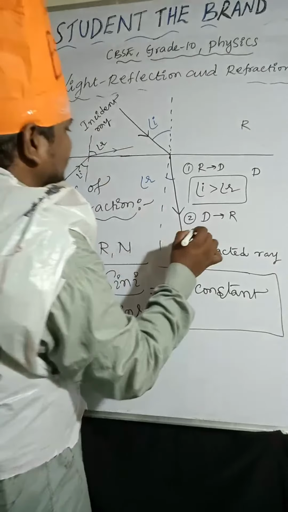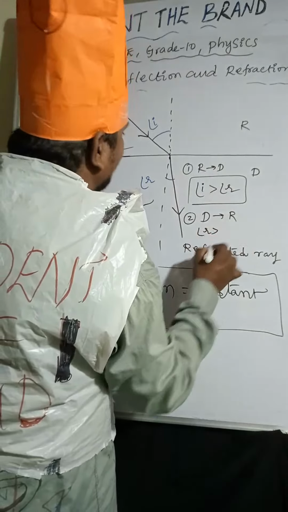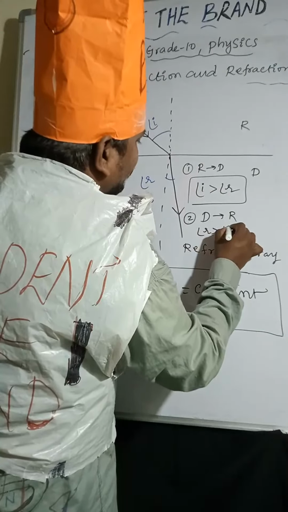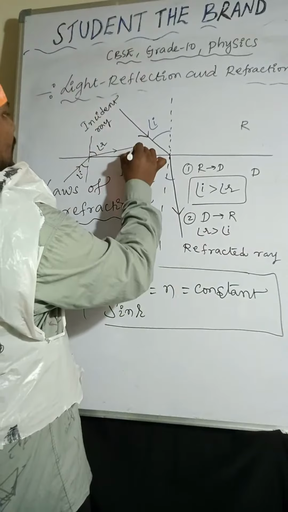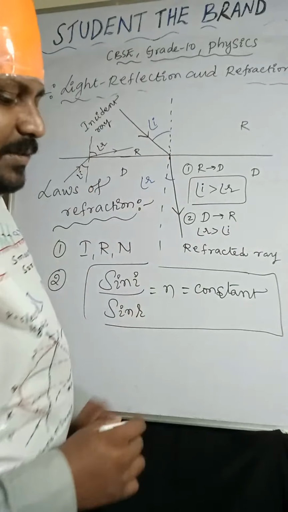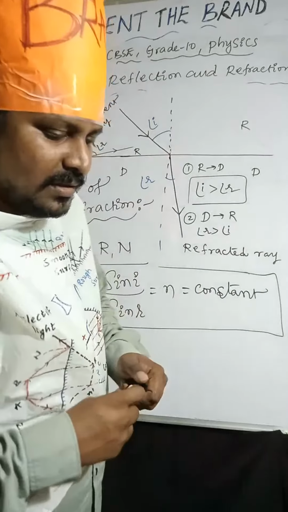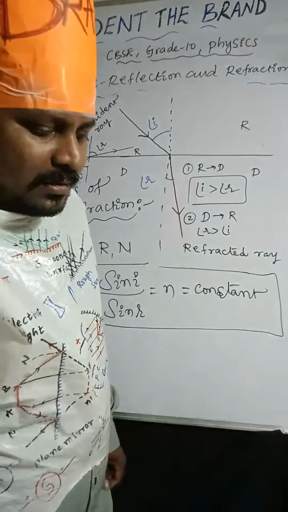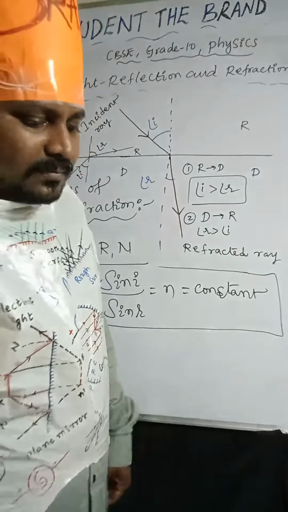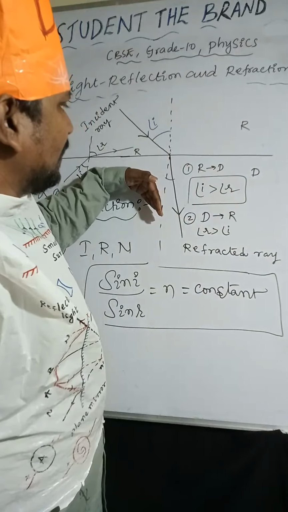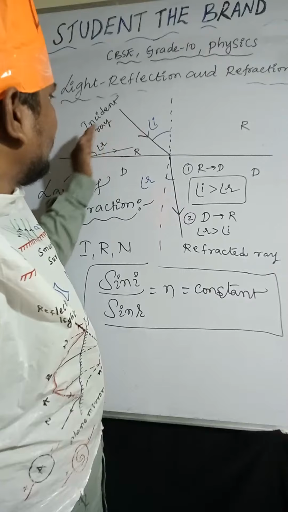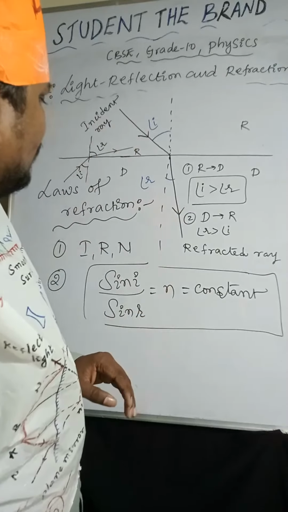So in this case, the angle of refraction is greater than the angle of incidence. Is it clear? If the light ray is moving from rarer to denser, it bends towards the normal line. If the light ray is moving from denser to rarer, it moves away from the normal line.